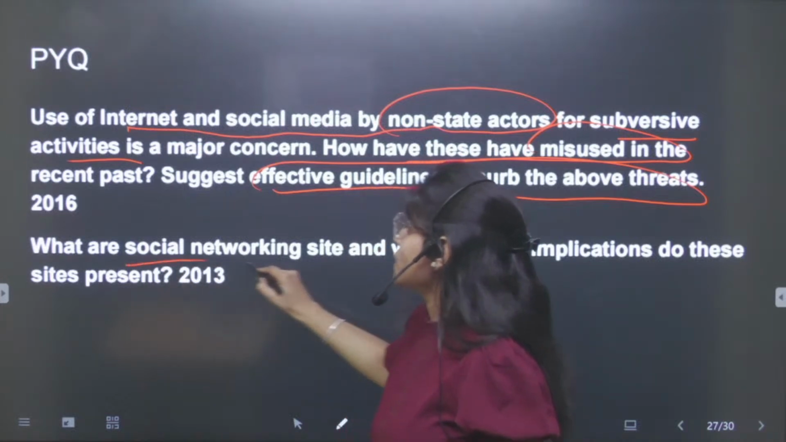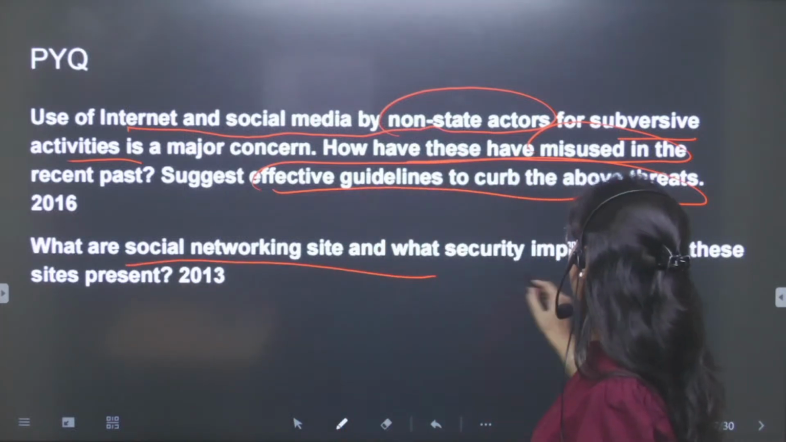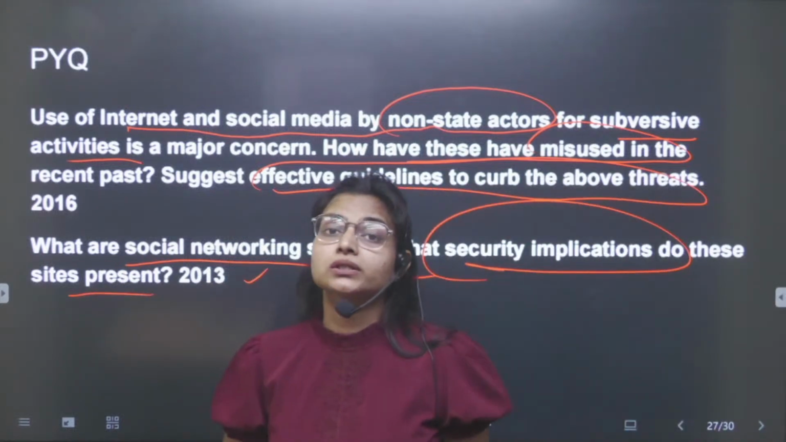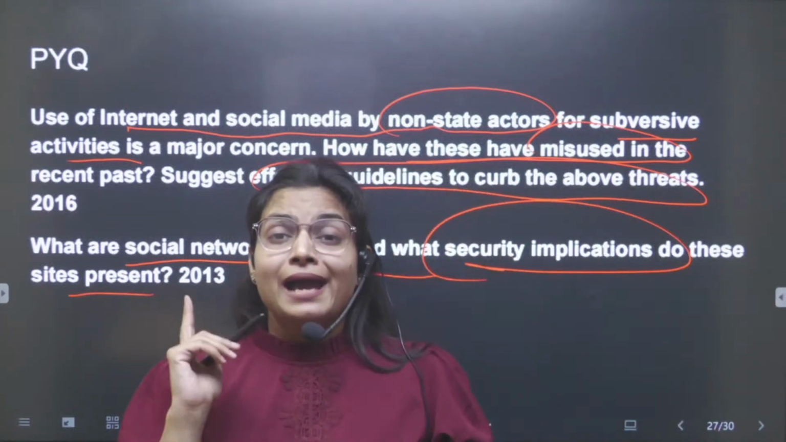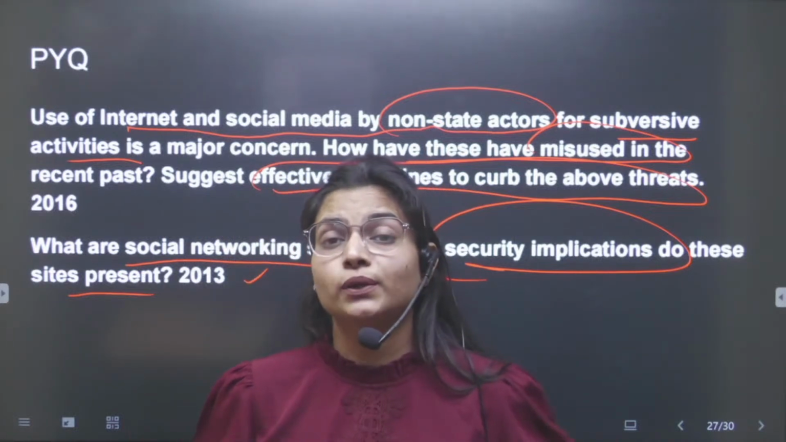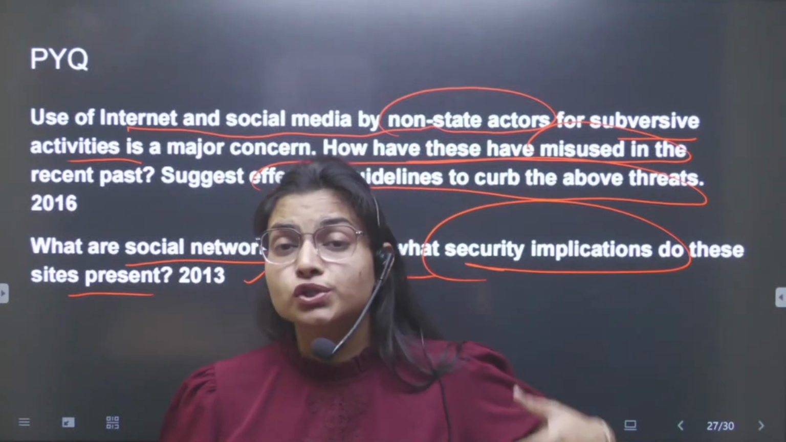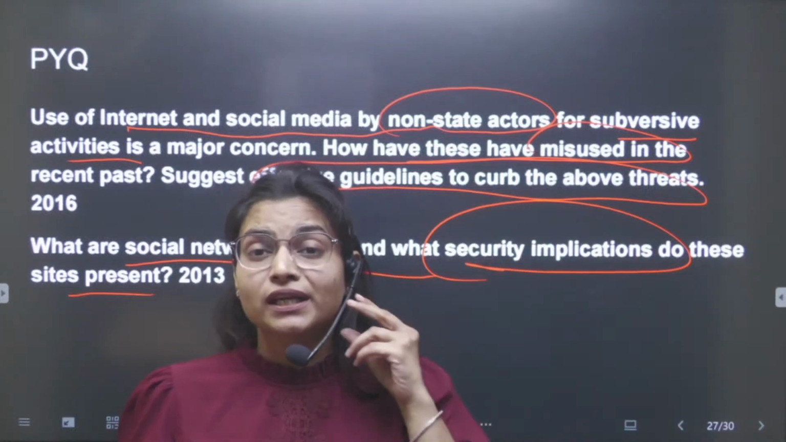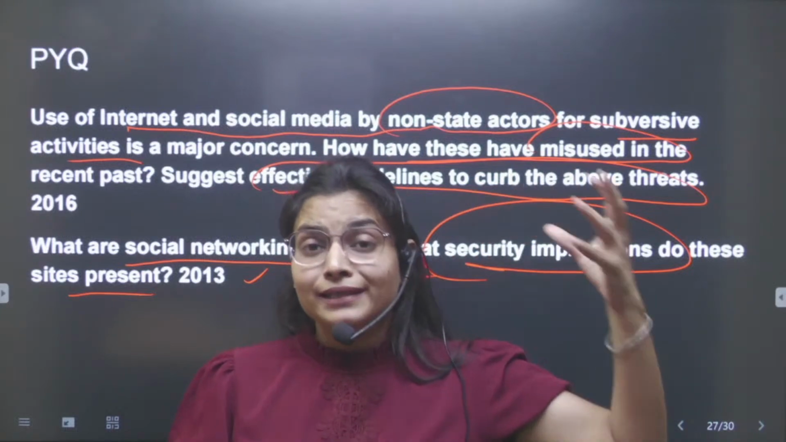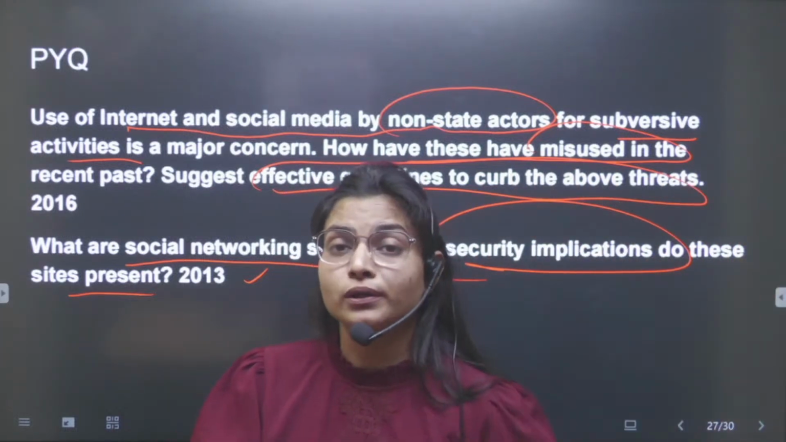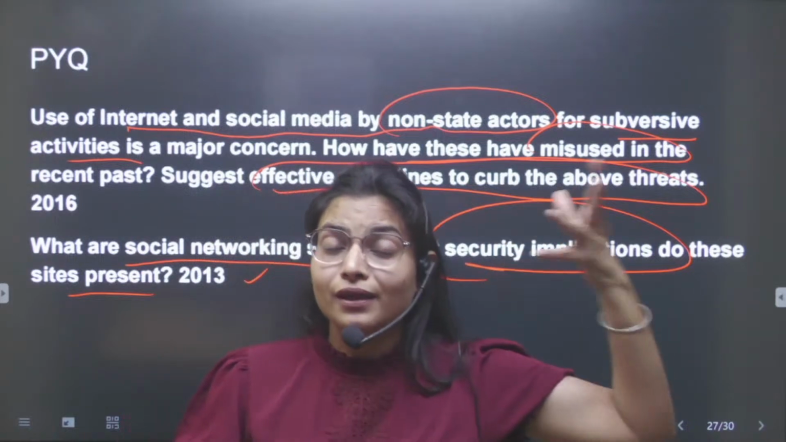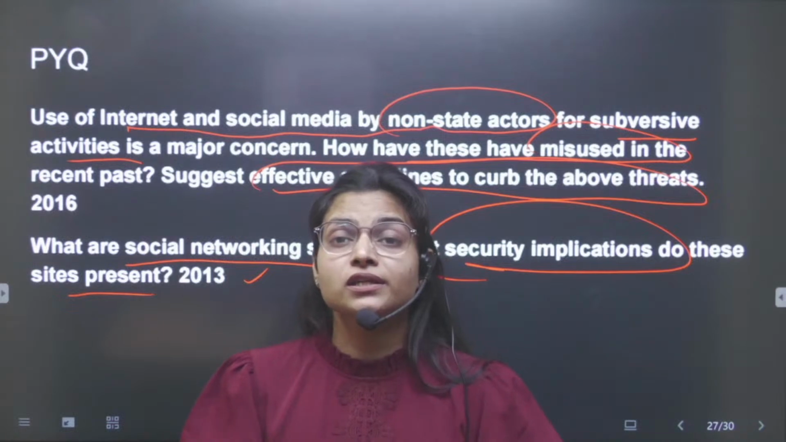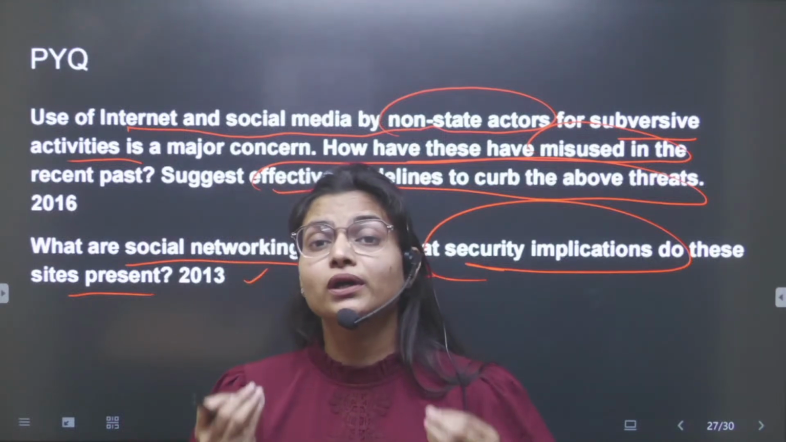After this there was a question: what are social networking sites? What are the security implications these sites present? Again, in 2013 a similar question was asked. Social media networking sites are being used by terrorist groups for training, as we have seen in the case of the ISI. Pakistan is using them for proxy war with India. Their terrorist groups are using them to radicalize Indian society, as some of the youth are radicalized through